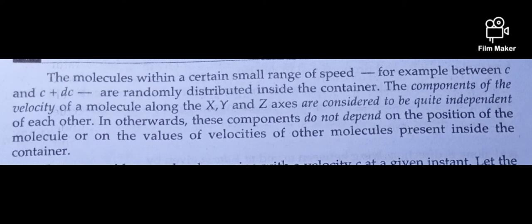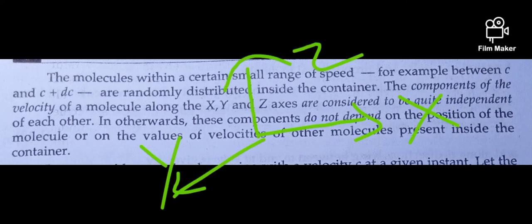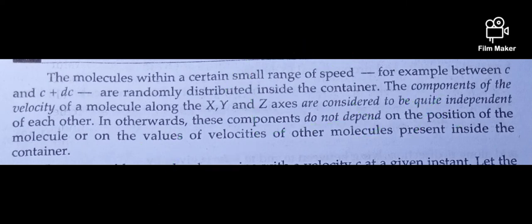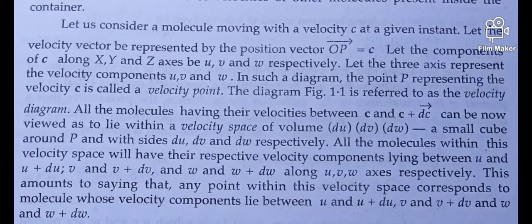The components of the velocity of a molecule along the x, y and z axes are considered to be quite independent of each other. In other words, these components do not depend on the position of the molecule or on the values of velocities of other molecules.